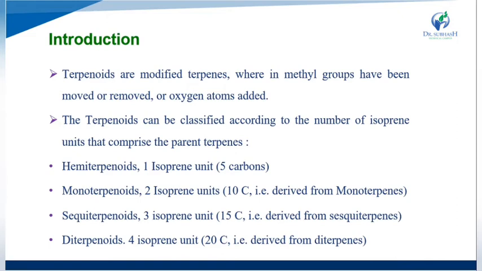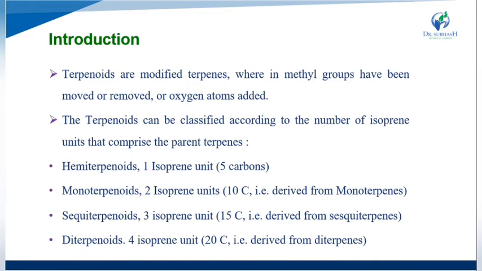Then monoterpenoids contain 2 isoprene units and 10 carbons in their structure, derived from the monoterpenes.